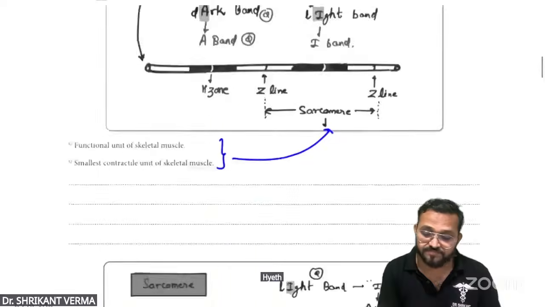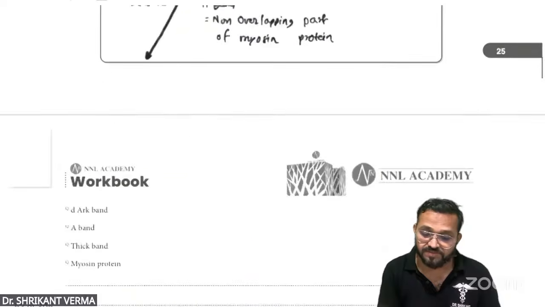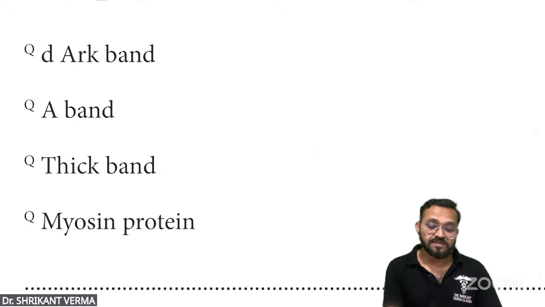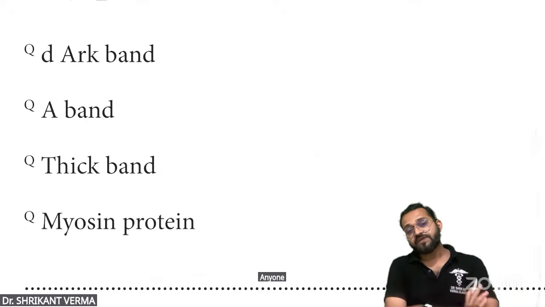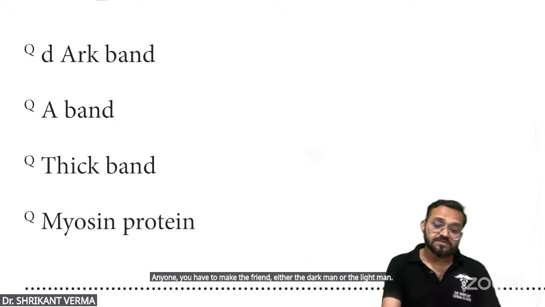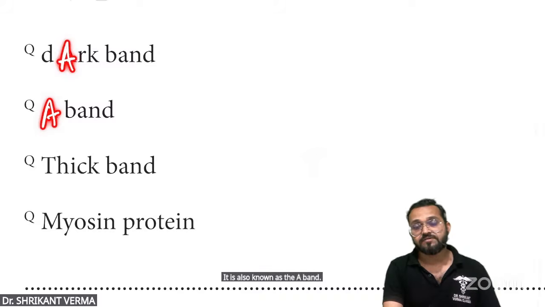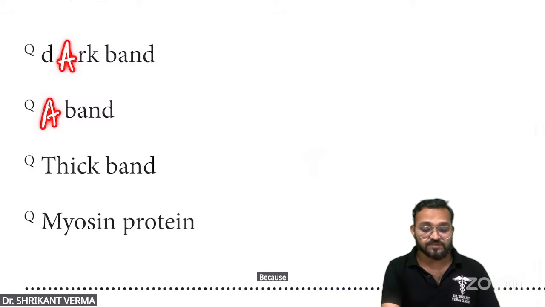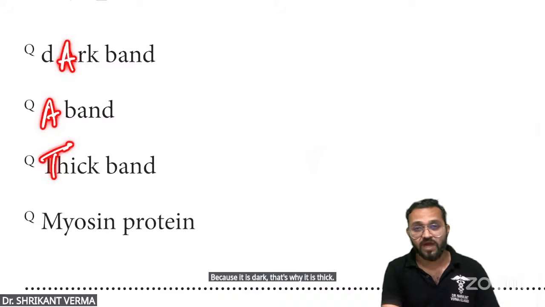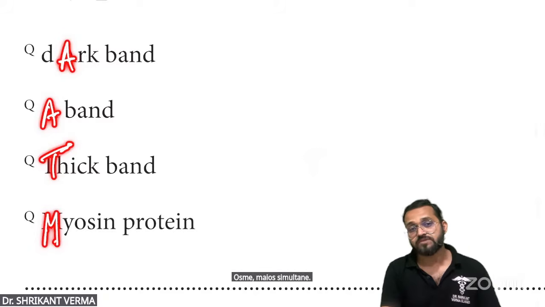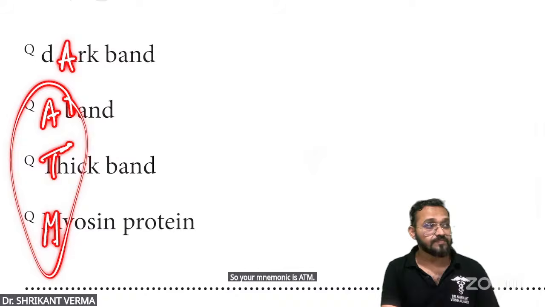Look here, beta. Summary. Anyone you have to make the friend, either the dark band or the light band. Dark band, it is also known as the A band. Because it is dark, that's why it is thick. What is dark is thick, and what is thick has myosin. So your mnemonic is ATM. Anytime money, ATM.